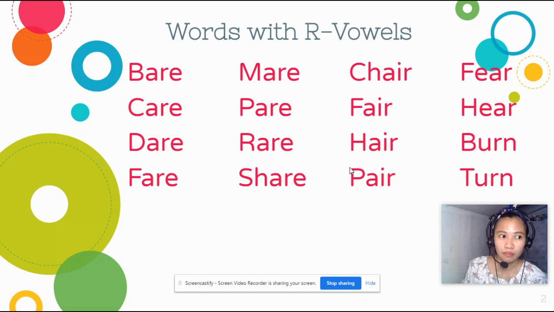Before we go on to our main lesson, let us read these words first. These are the words with our vowels. Please repeat after me: bear, care, dare, fair, mere, pair, rare, share, chair, fair, hair, pair, fear, here, burn, turn.